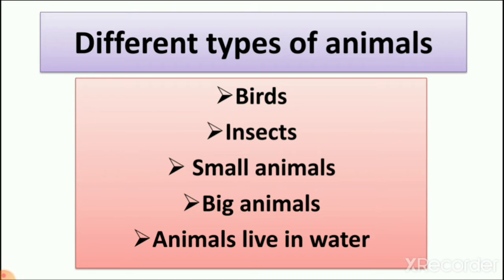Animals with 2 legs and 2 wings are birds, animals with 6 legs are insects, and there are small animals, big animals, and animals that live in water. We also learn that some animals live underwater and on land also.